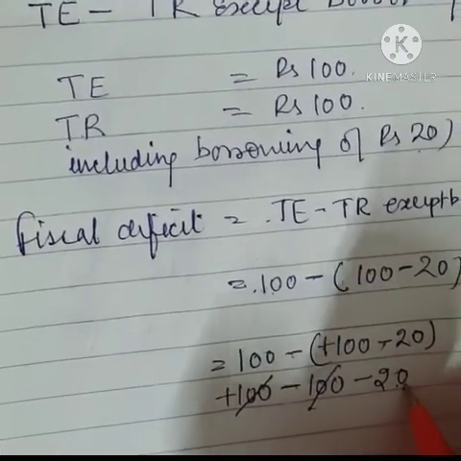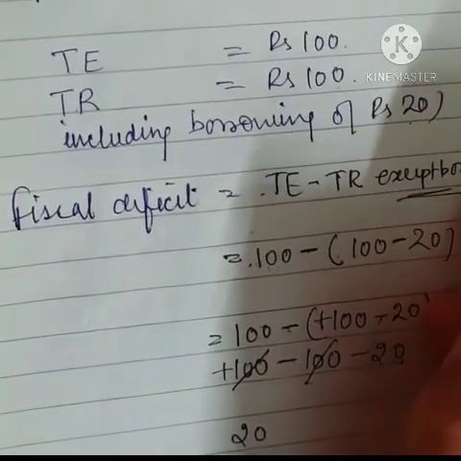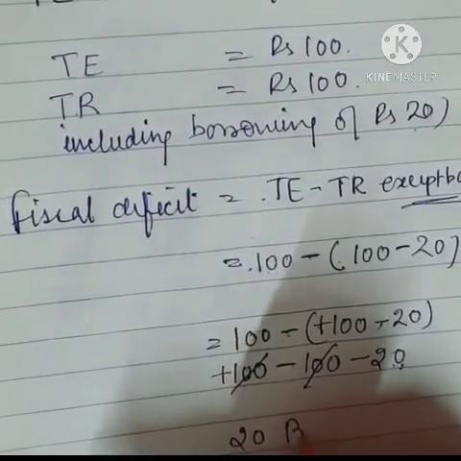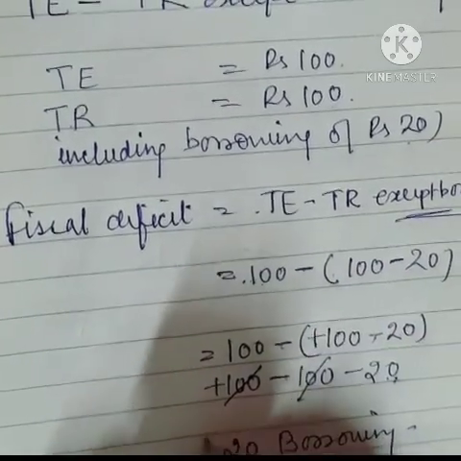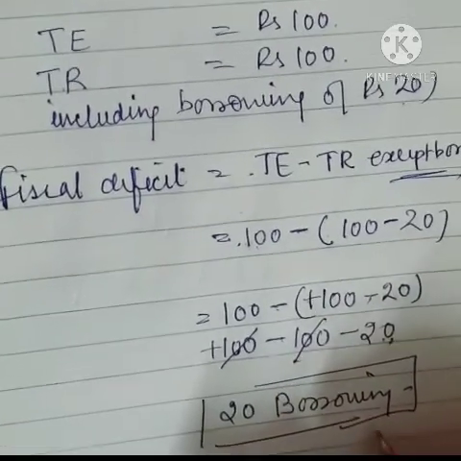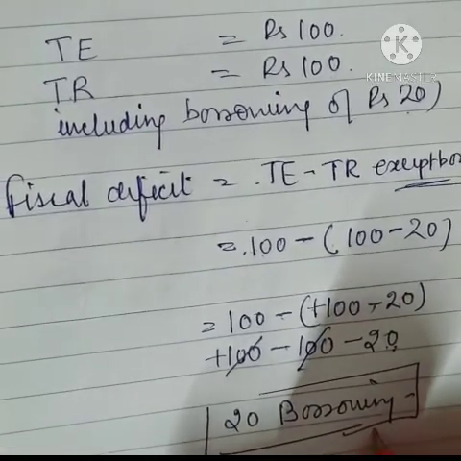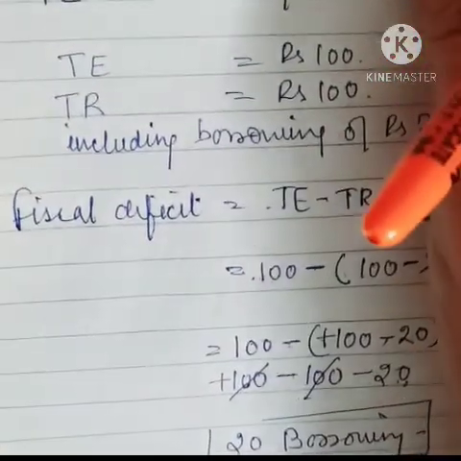So this denotes the borrowing, excluding borrowing. They were saying, this is the borrowing of the government. So again, fiscal deficit, what does it show? It shows the borrowing requirement of the government. So with the help of this small example, I have tried to explain to you that entire phenomenon which is already in your book with the help of a table.